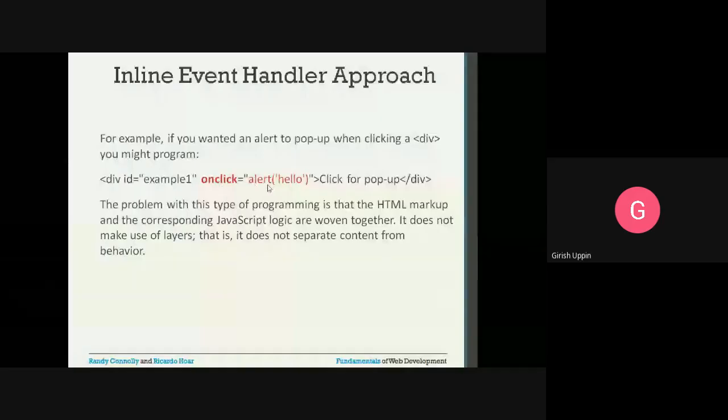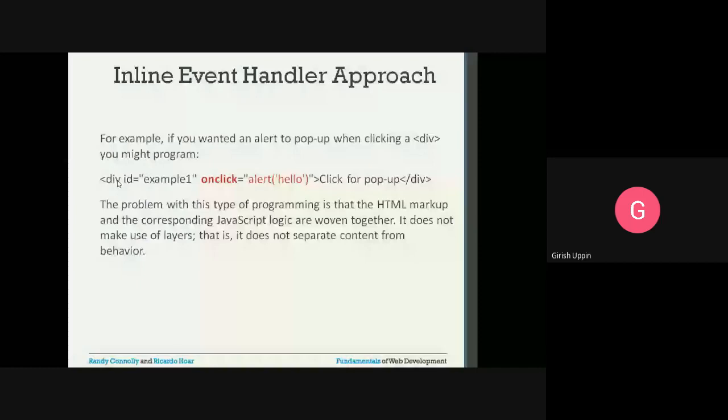You already know what alert does. It creates a pop-up window with hello as the content, and this is the opening tag of the div, and this is the closing tag of the div, and this is the content of the div, that is click for pop-up. Whenever you click on this content inside the div, this particular pop-up message will alert and it will say hello.